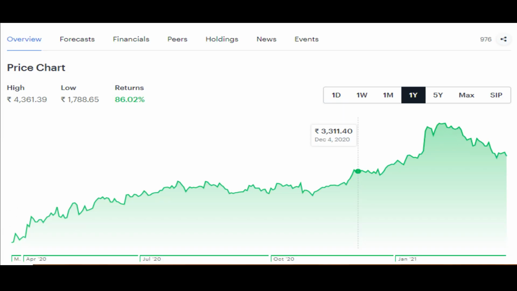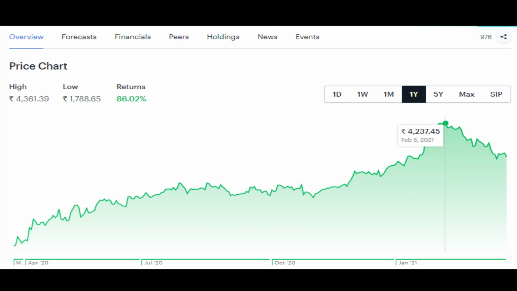That's another point. Next, the third point is that the stock price has jumped significantly, almost 25% in the last 2 months. Now it has been corrected, it is the other way around. In the last 2 months, the company stock price surged 25%, from 3300 levels to 4400 levels. So it was a huge jump of 1100 points in a time span of 2 months. That made me interested in doing a fundamental analysis on this company.